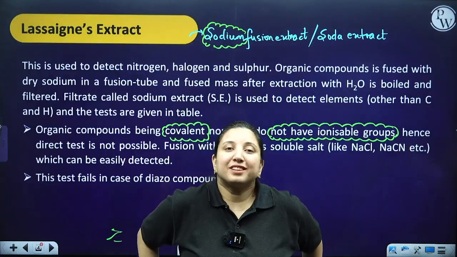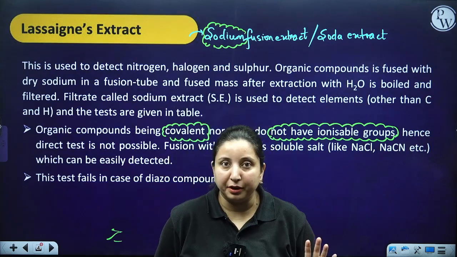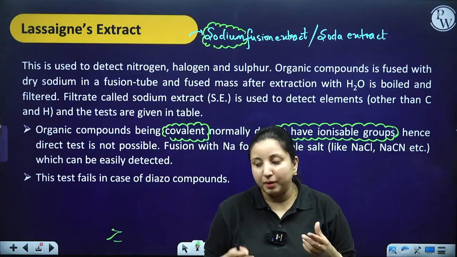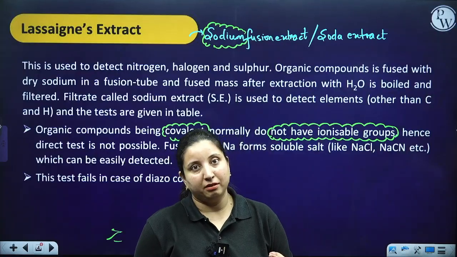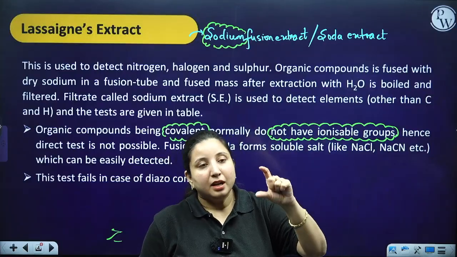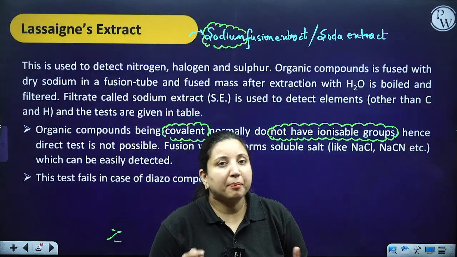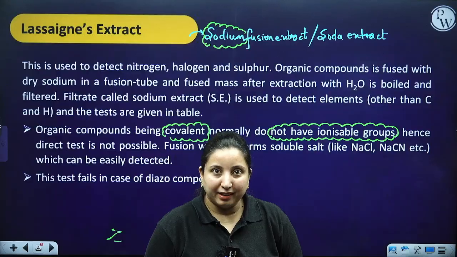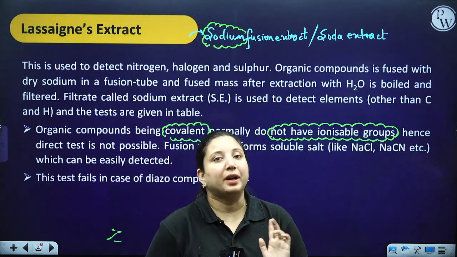So sodium fusion extract means that we are going to take a capillary tube. Now what is a capillary tube? A capillary tube is a very thin tube, like the ballpoint refill we have, such a thin tube. Sometimes it is pre-made, which we get from our vendor in such sizes, with one end closed. Okay, sometimes we take the capillary tubes we have in our laboratory, break them with the help of a Bunsen burner, and close one end.